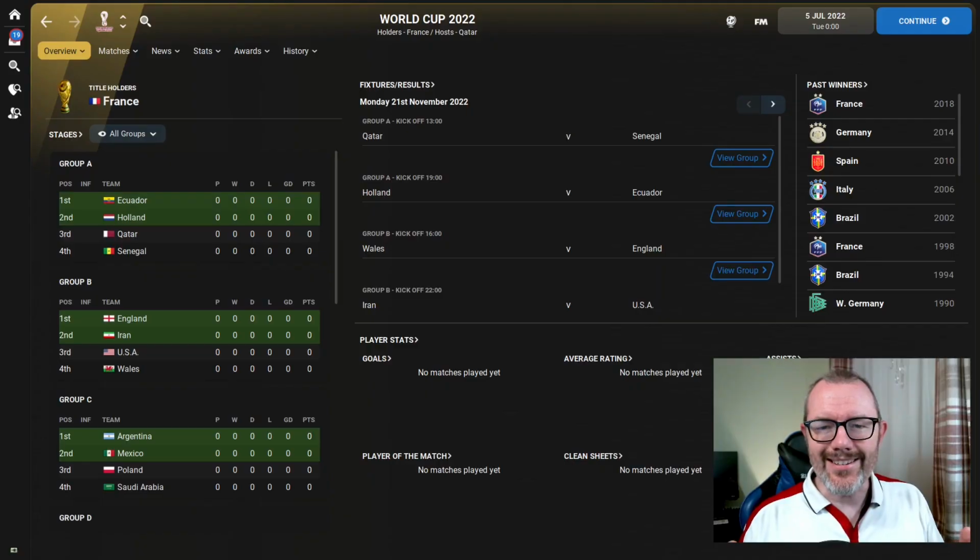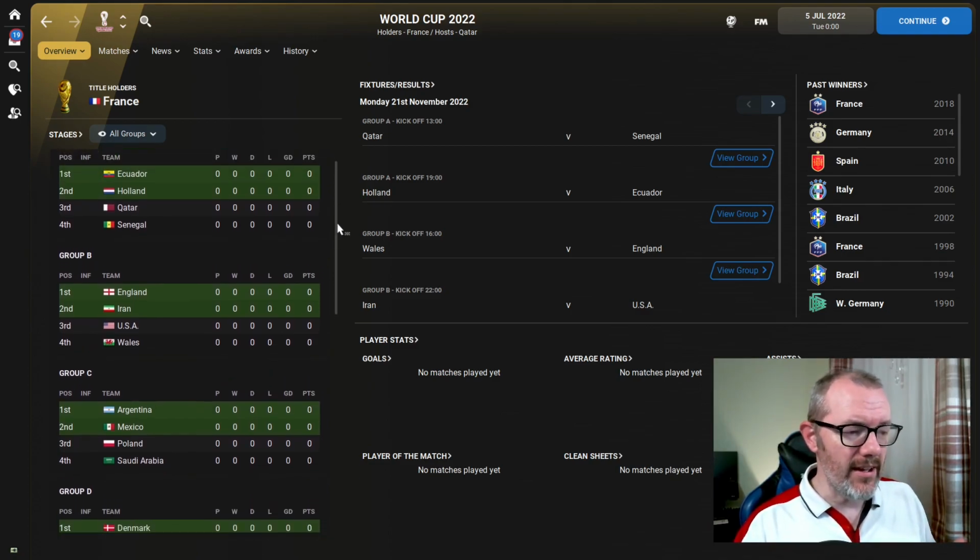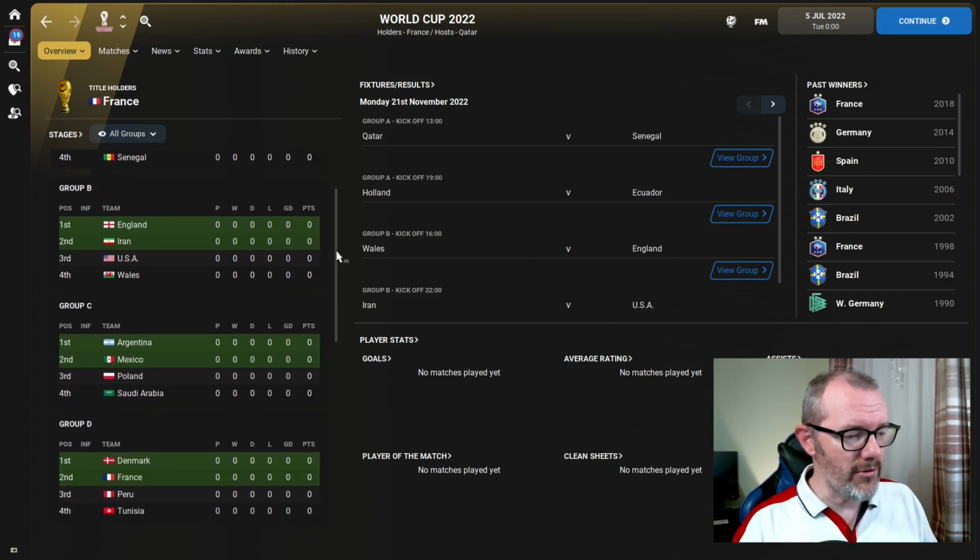So here we are inside the game on the World Cup screen, and as you can see here, the groups are listed on this left-hand side, and they are the real groups, the groups that were literally just drawn. So we've got Qatar in Group A, England in Group B along with Iran, USA. Now, of course, you'll see Wales there. We don't know that it's going to be Wales. There's still that European playoff to complete.